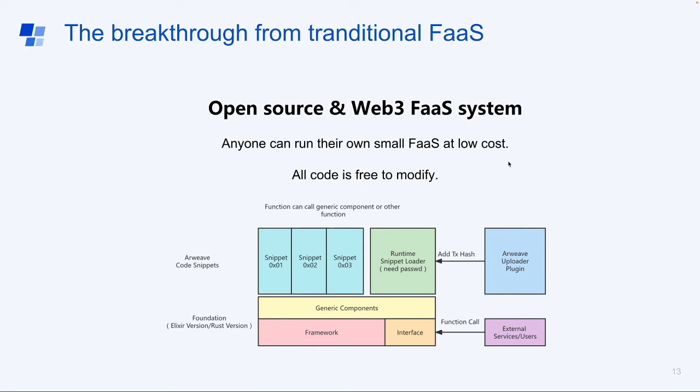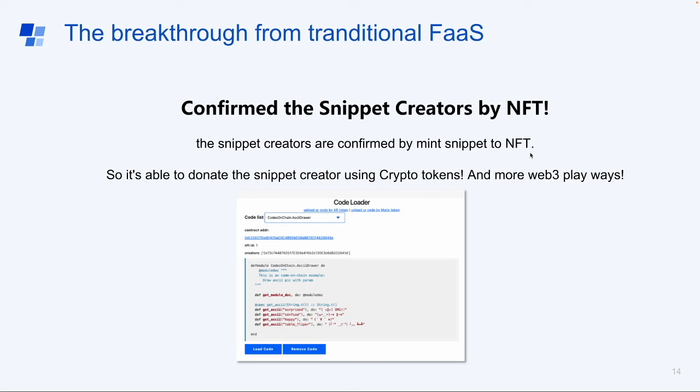Okay, the next advantage is the new type of FaaS system is totally open source and working the Web3 way. Anyone can run their own small FaaS at low cost, even free, and all code is free to modify. The last advantage is the snippet creators can be confirmed by NFT.